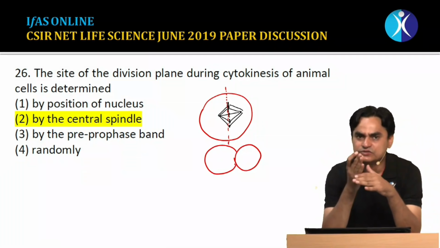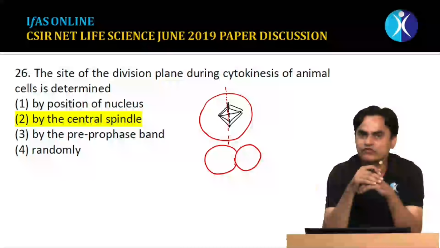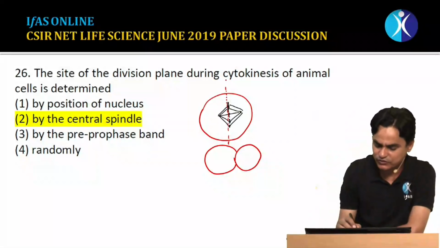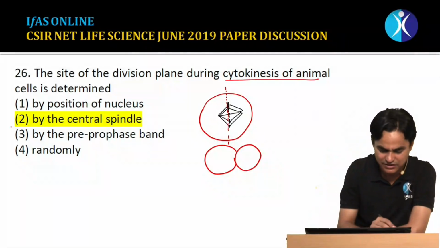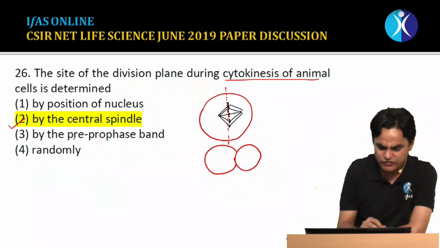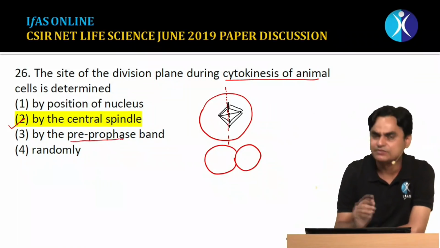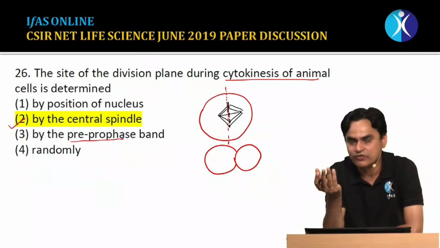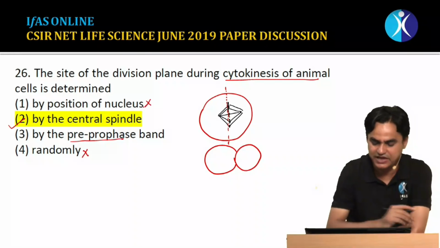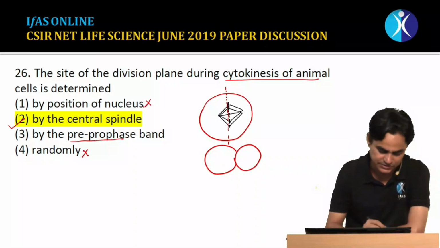Almost at the center of the spindle apparatus, there is a formation of a contractile ring, and then there is cytokinesis. So we can say that cytokinesis in animals is decided by the central spindle. The preprophase band may play some role in plants, but it does not have any role in the animal system. Randomly cannot be the answer. The position of the nucleus does not play any role in cytokinesis.